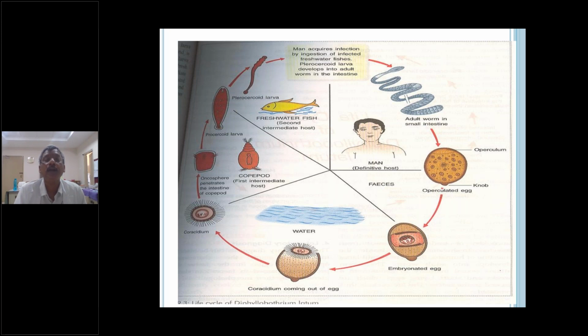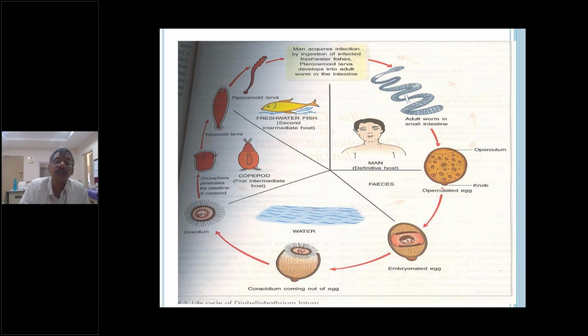The plerocercoid larva is present in the freshwater fish, where it is developed. Suppose that fish is not properly cooked, not properly boiled. What happens? The plerocercoid larva will enter the host by ingestion of the meat. So the plerocercoid larva will survive in the meat and convert to the adult worm in the small intestine. That is the simple life cycle.